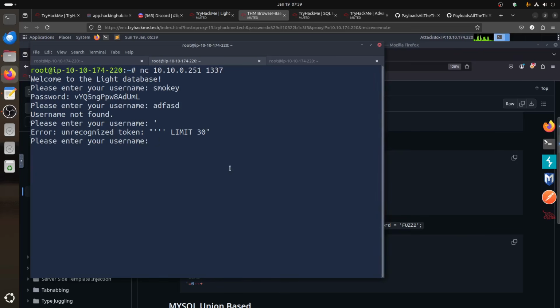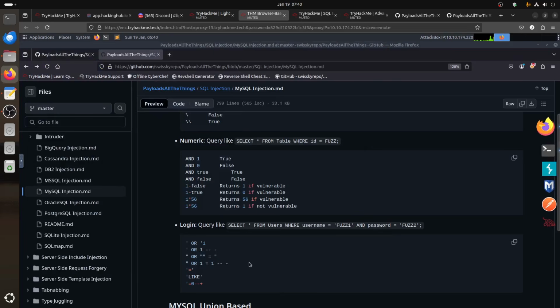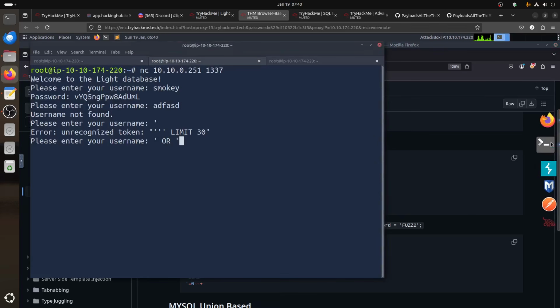Let's start with the first one, OR 1. If I go 1 like that, it gives me the password. So we already have an SQL injection, but whose password is that? This is not Smokey's password.